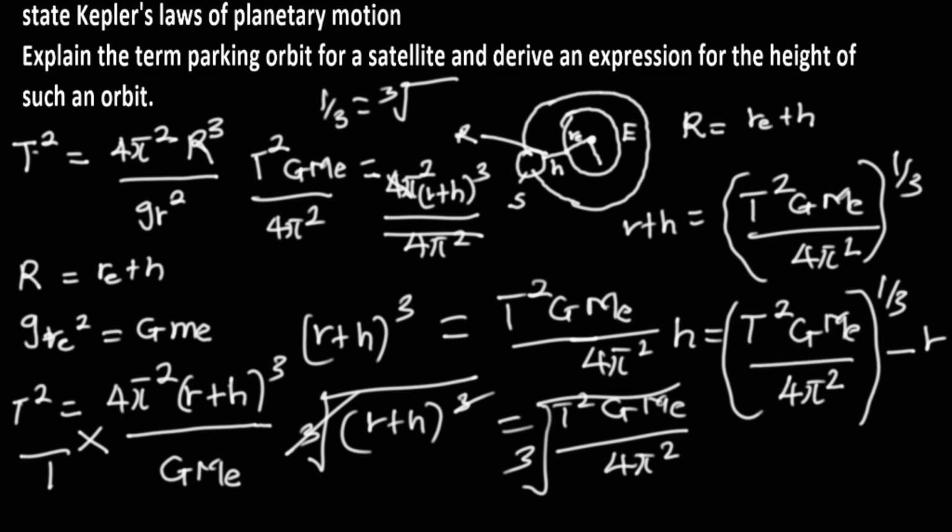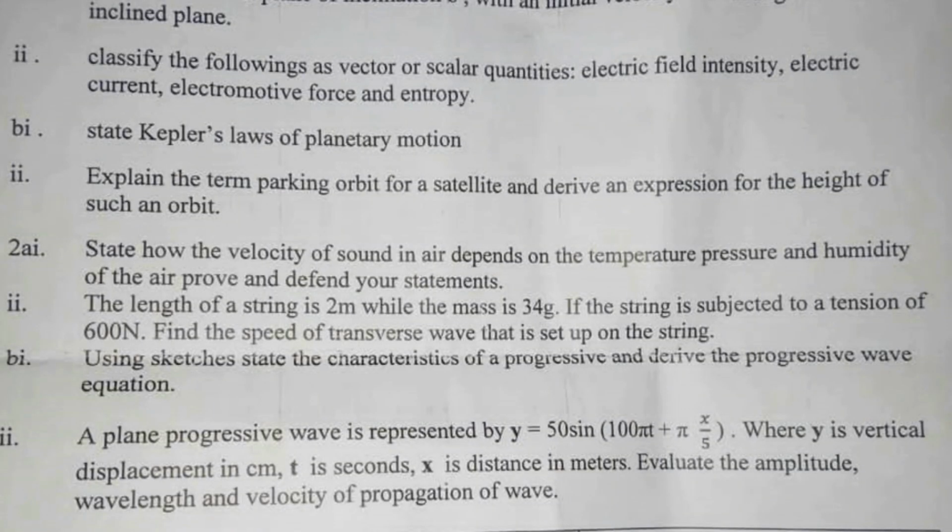This is the expression for the height of such an orbit. Let's look at the next question. The next question says: state how the velocity of sound in air depends on temperature, pressure, and humidity of the air. Prove and defend your statement.